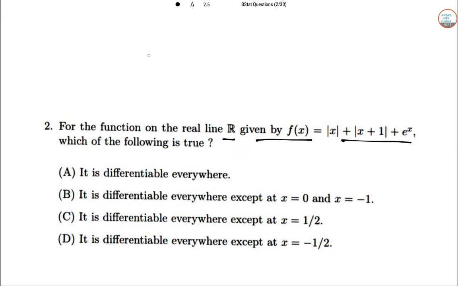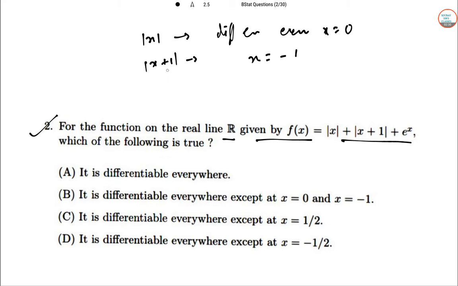Remember that in this case mod x is differentiable everywhere except x equal to 0. This is a bit of a conceptual question. Mod of (x plus 1) is differentiable everywhere except x equal to minus 1. How do I get it? Just put the expression inside equal to 0 and you will get it.